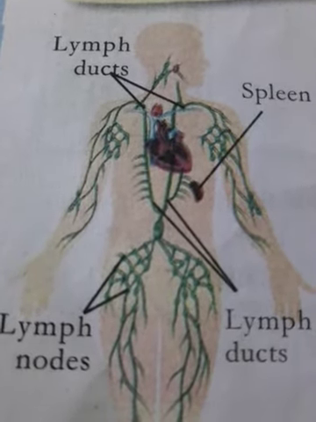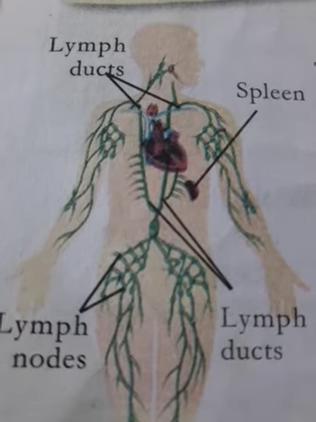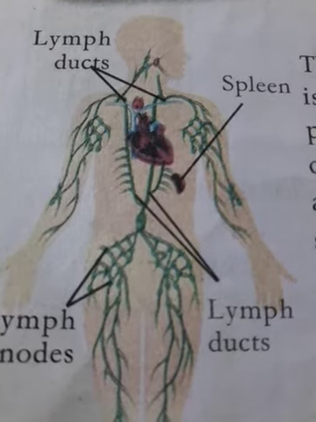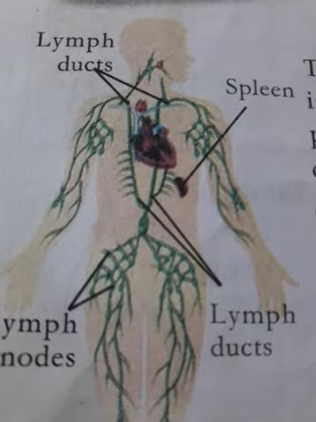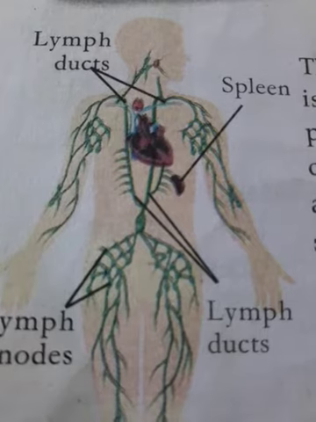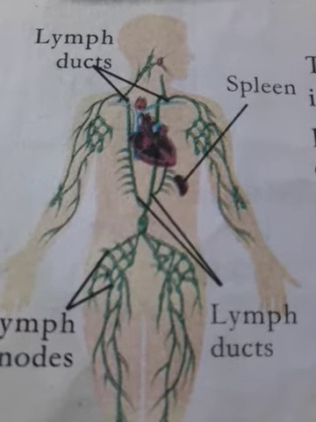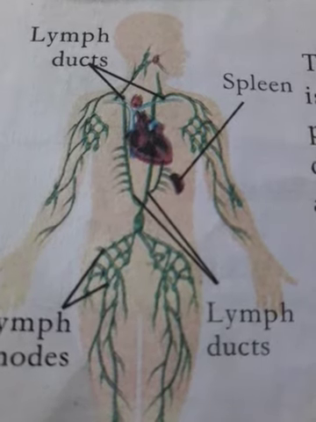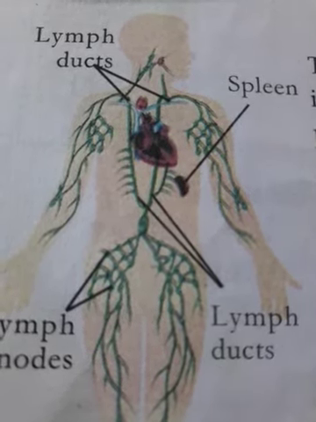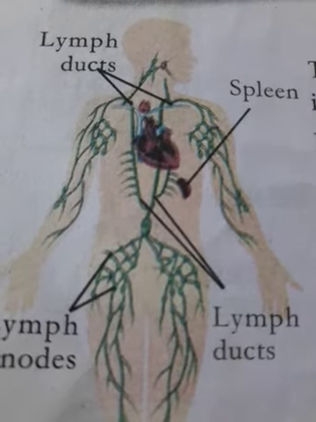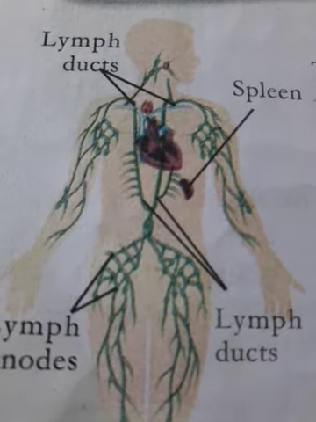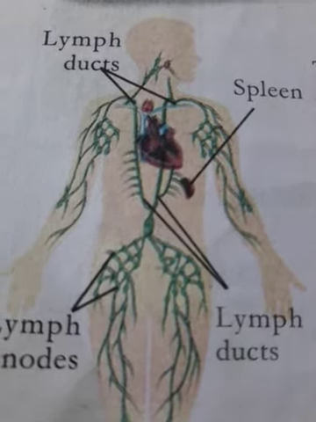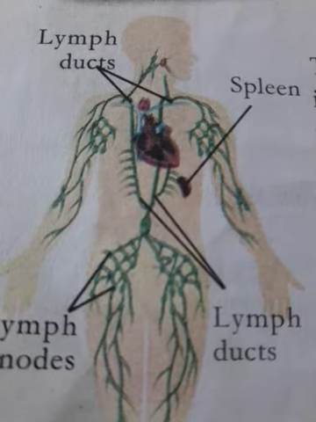Besides blood capillaries, small vessels with one end closed are seen in the intercellular space; these are called lymph capillaries. The major portion of the tissue fluid in the intercellular space returns to the blood capillaries. The remaining tissue fluid enters the lymph capillaries. The tissue fluid that reaches the lymph capillary is called lymph. As in the tissue fluid, lymph also has no red blood cells or large protein molecules.